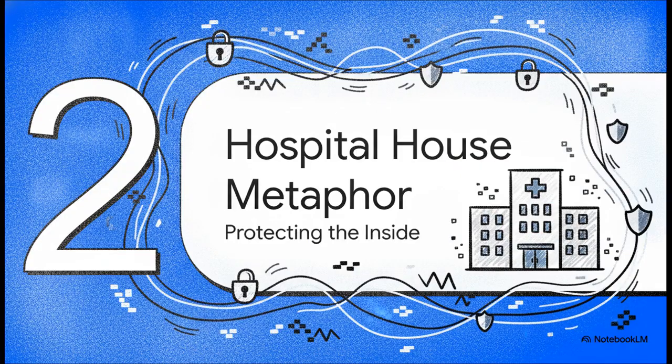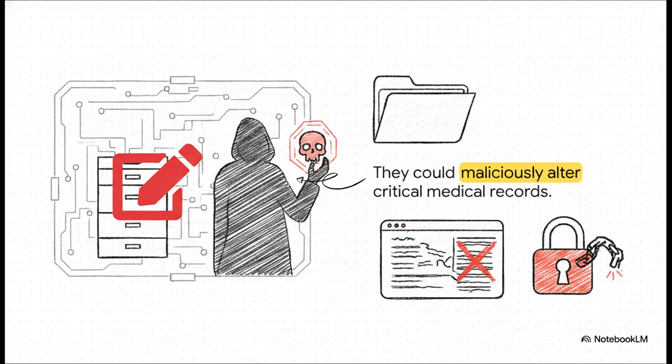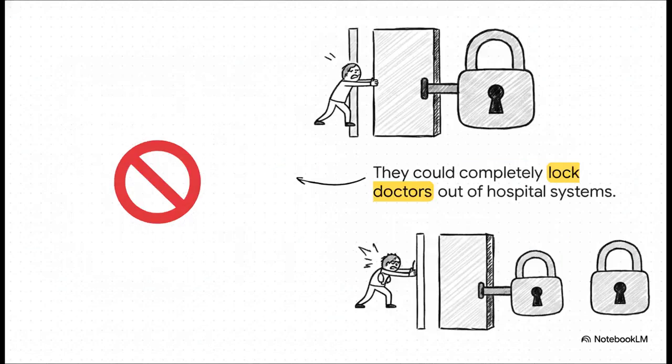Moving on to Section 2, the hospital house metaphor and how we protect the inside. Okay, I want you to imagine a hospital as a massive house. Inside this house, you have everything that matters: vulnerable patients, working doctors, vital medicines, and highly sensitive medical records. Now, picture a malicious intruder successfully bypassing the front door and slipping inside. Once inside, they aren't just looking around. They could open up the filing cabinets and maliciously alter records. Imagine an intruder erasing a patient's known drug allergies or completely changing their diagnosis in the dead of night. It's terrifying. But it actually gets worse.